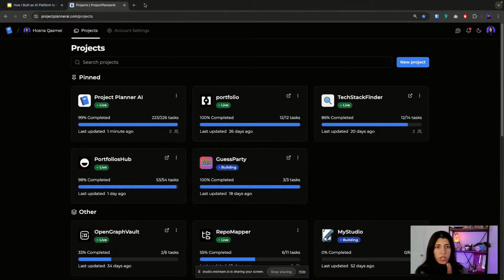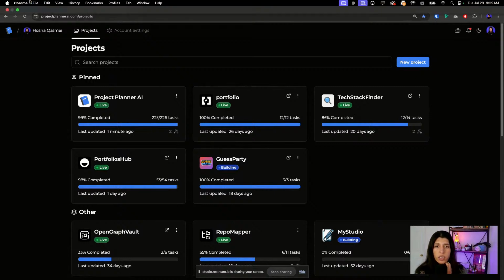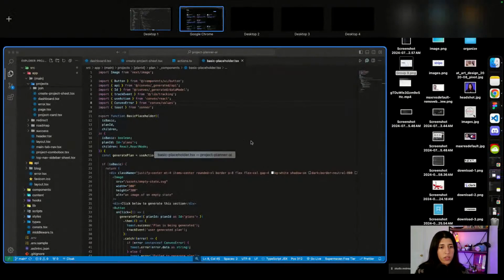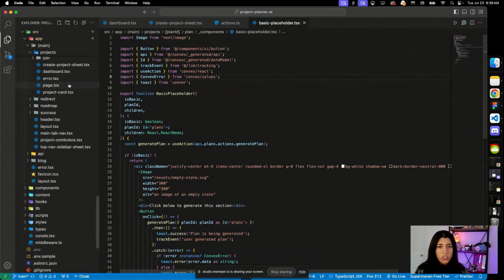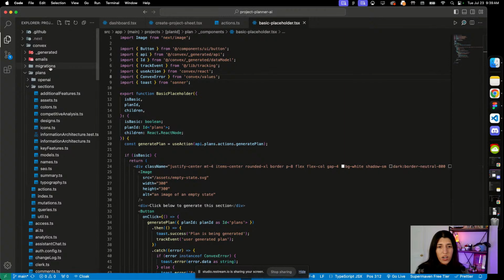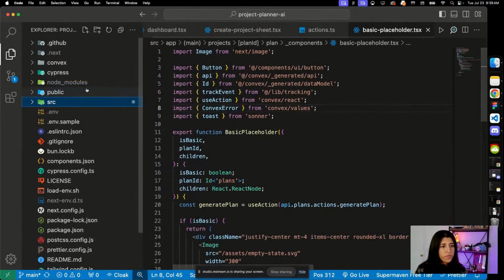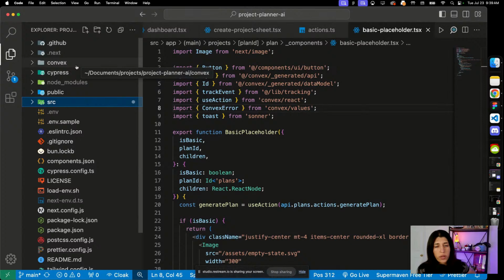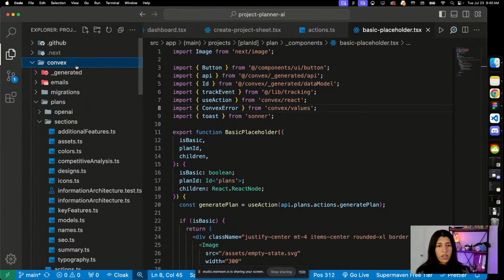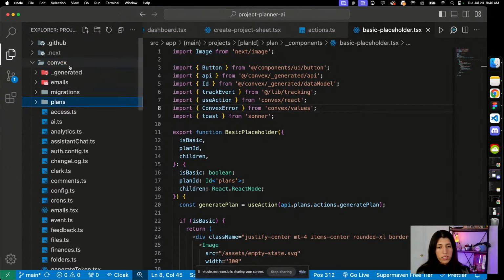And then if we have some time to look at the code, I could show you how the flow is. So this is our repository. Like I mentioned, we're using Next.js. Let me zoom in a little bit more. And Convex. With Convex, it generates its own folder for you, where you keep all your Convex functions and your schema and whatnot.